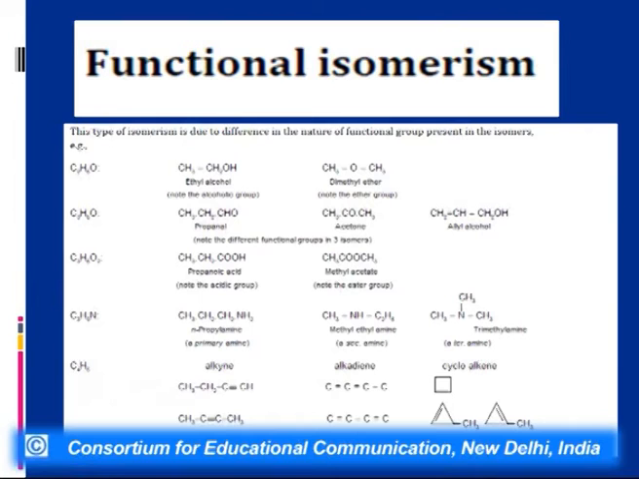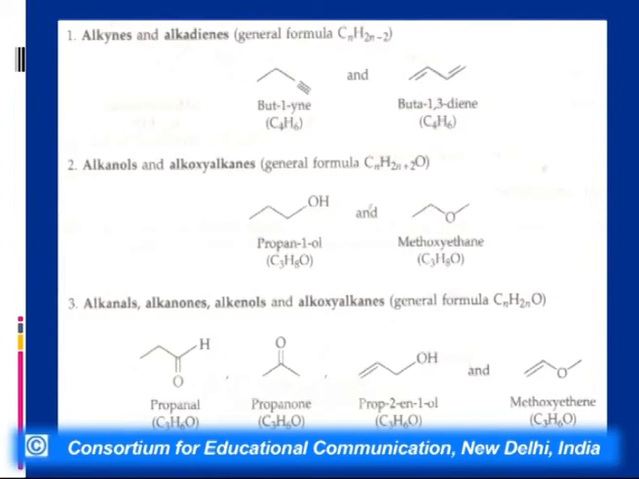What we know is that alcohols and ethers are functional isomers. They have the same molecular formula, C2H6O, and in alcohols the functional group is OH, whereas in ethers the functional group is the oxygen linkage. They have two different structures, and because of these two different structures the chemical properties are different. Alcohols have a higher boiling point because of intermolecular hydrogen bonding, and they are also soluble in water, whereas ethers are not soluble in water because they do not form hydrogen bonds.